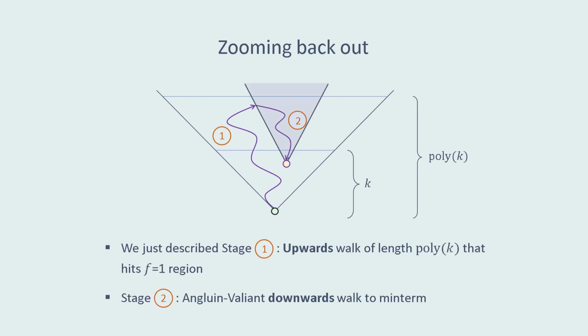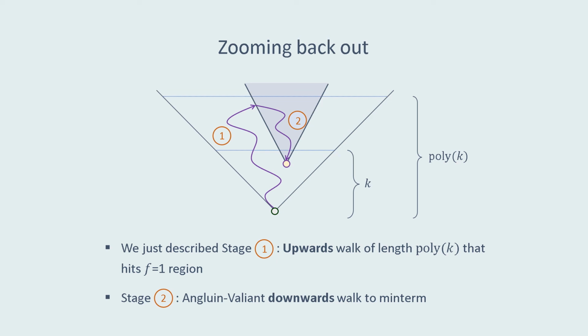Zooming back out, we've just described the first stage of our algorithm, which is an upwards walk of length poly k that hits the 1 region. Once we hit the 1 region, we apply the Angluin-Valiant algorithm to walk down to a minterm. The Angluin-Valiant algorithm works by greedily removing coordinates from the candidate certificate which are unnecessary.